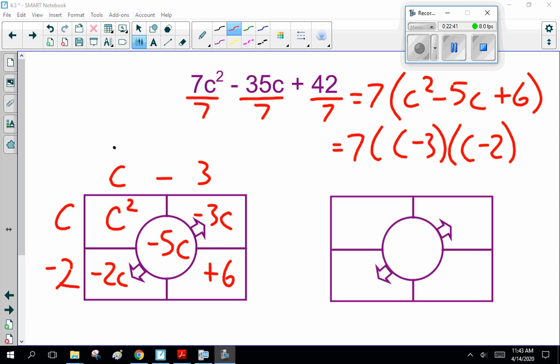Okay. So, I divided everything by 7. And I got c squared minus 5c plus 6. Right down here. Then I went, 6 is 1 and 6 or 2 and 3. The only way to get minus 5, well, I thought minus 6 and minus 1, but I thought, let's try minus 3 and minus 2 first, and it works. That becomes c squared minus 3c minus 2c, which add together to become minus 5c plus 6. Woohoo! So it's not bad with a little practice.